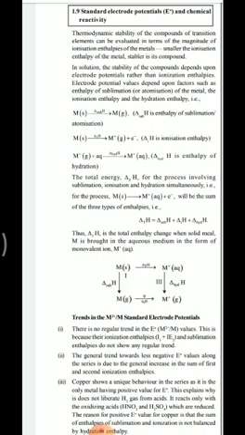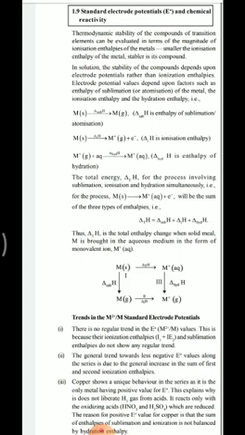That means it is a good oxidizing agent. Here lithium is an alkali metal, and fluorine is a halogen. We know transition metals lie in between alkali metals and halogens. Therefore, the E0 values for these transition elements can be positive or negative.